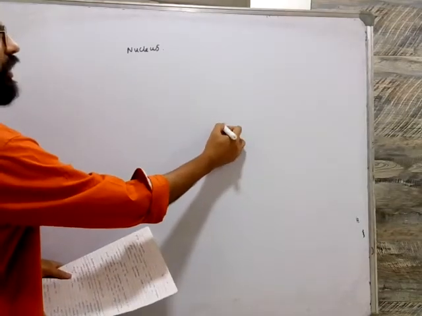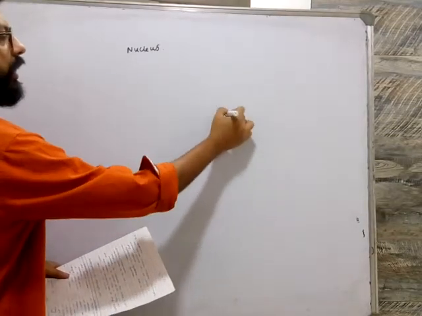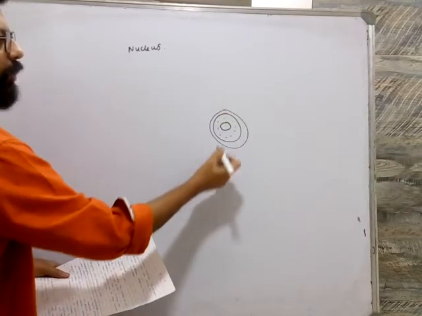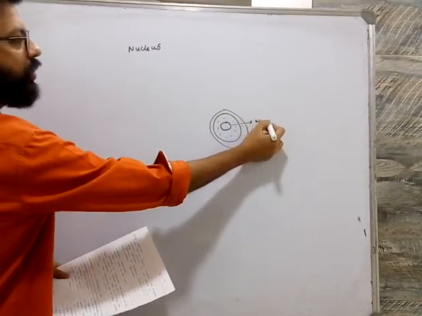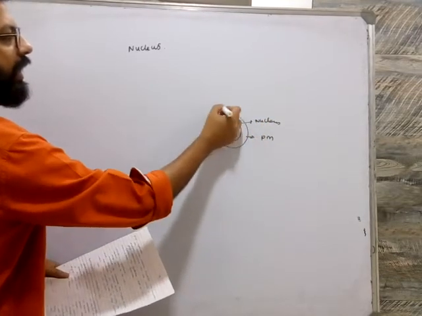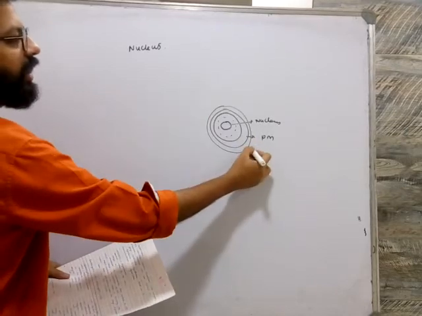Okay, so next we will be dealing with the nucleus of the cell. The nucleus controls the activity of the cells. We have seen the basic structure of a cell. So this is my nucleus, and this is the plasma membrane. Here there is a fluid called cytoplasm. This is my nucleus, and this is the cell membrane or plasma membrane, and outside that there is a cell wall.